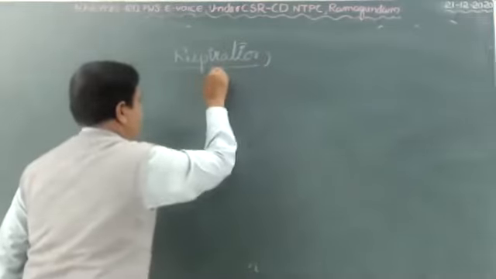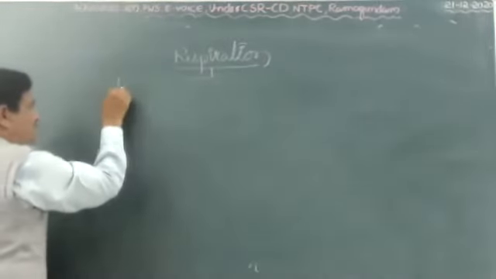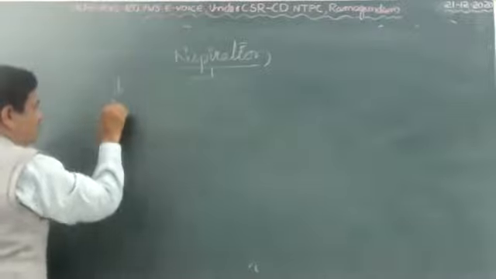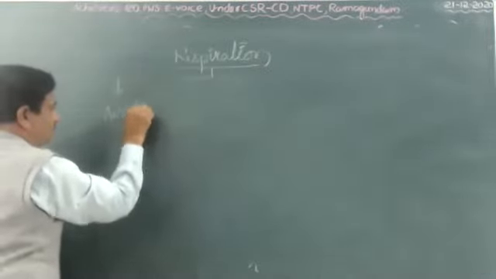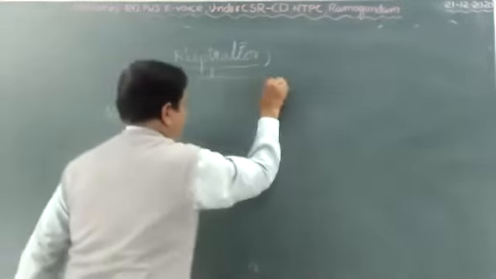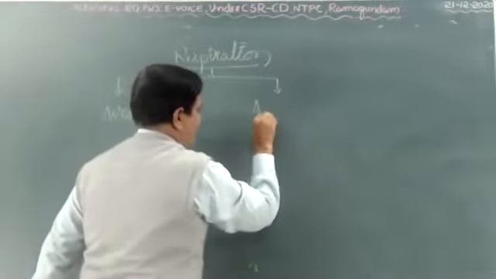There are two types of respiration: aerobic, and second one, anaerobic respiration.